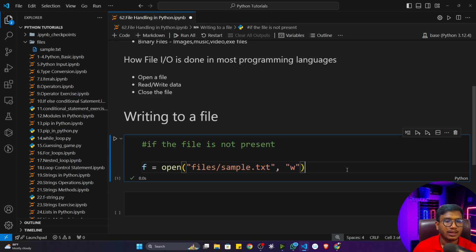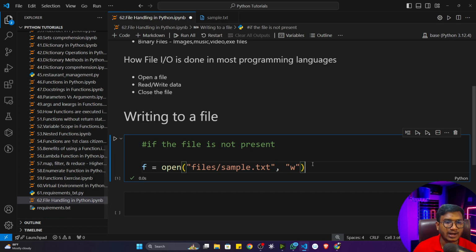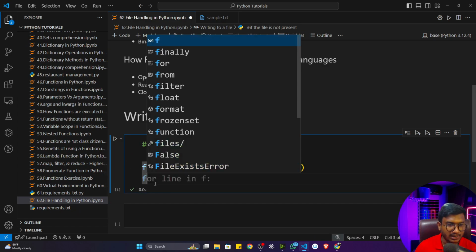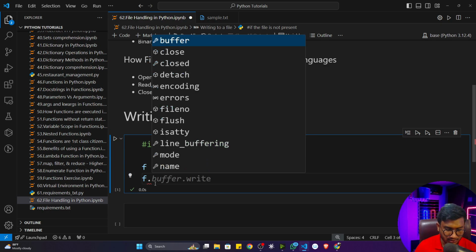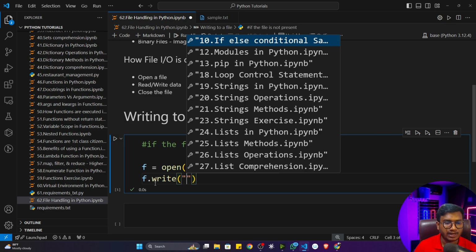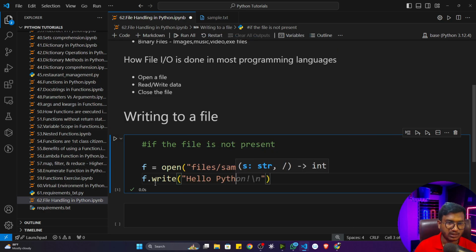That's the idea. Now I want to write something in this sample.txt because it's an empty file. If you want to write something, you can use this particular object, the f object. Just write f dot, and there is a function you will get called write. Inside write, you need to pass one string, whatever string you want to write. Let's say I want to write hello Python. Let's say this is the text I want to write.